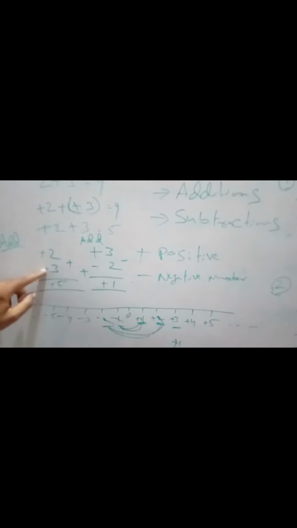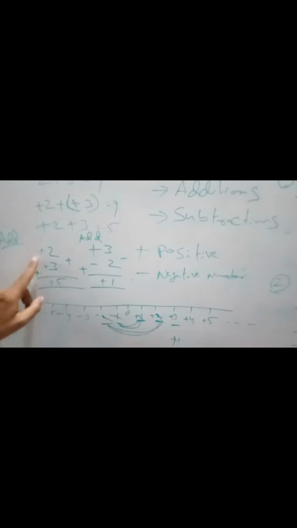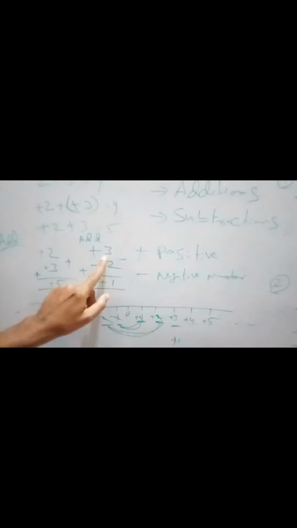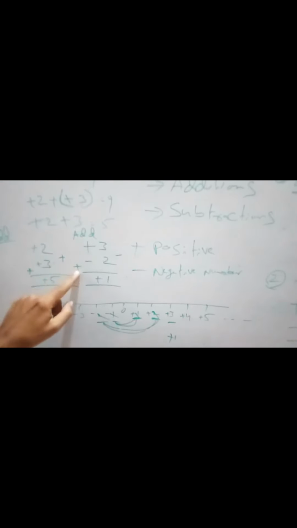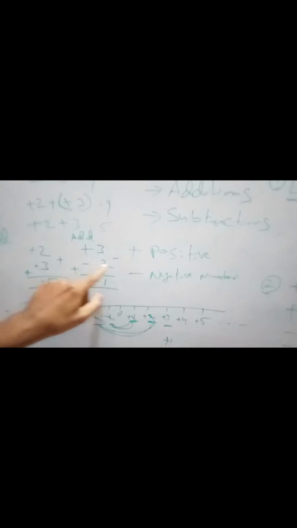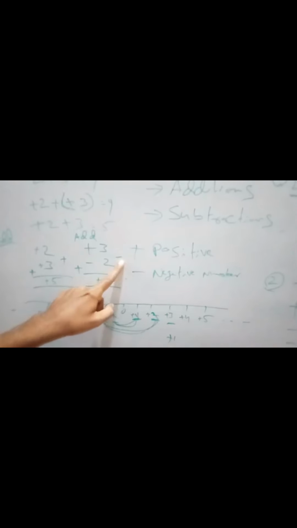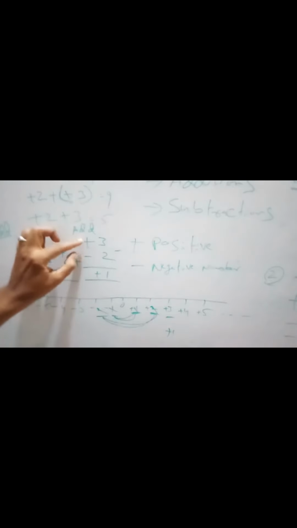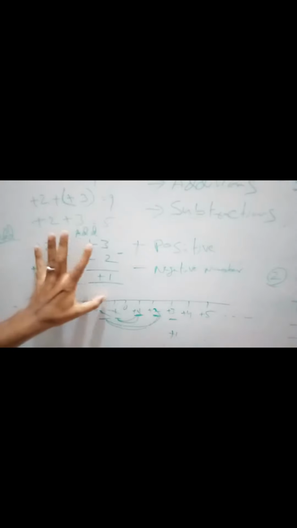Here both are positive, you can put positive, but best practice is whichever is the positive number, you put it there. Next, plus 3 minus 2. What are we doing? Addition. We are going to put a symbol here, plus. Plus into minus is minus, so we are doing a minus of this. 3 minus 2 is 1. Which symbol do we have to put? Plus symbol. So this is a positive one.